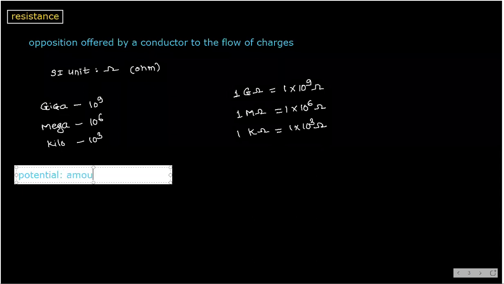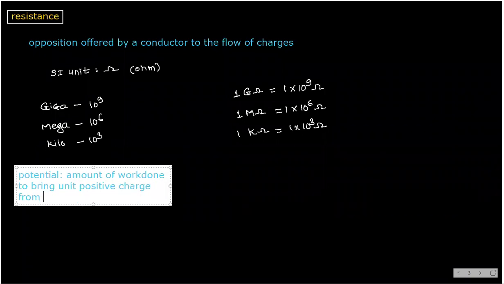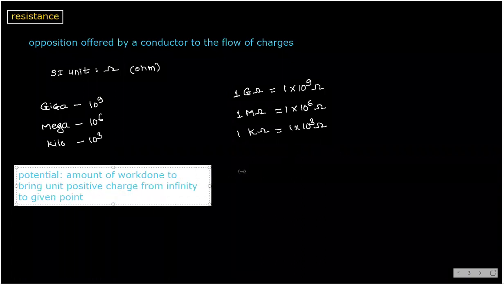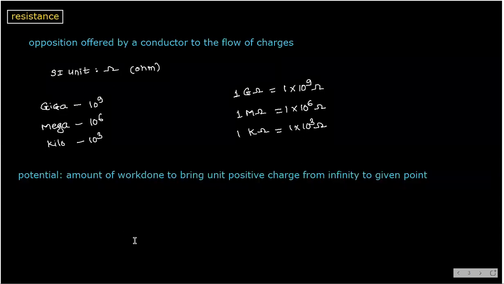The amount of work done in bringing the charges from infinity, unit positive charge, from infinity to a given point. Okay. So the potential definition: the amount of work done to bring unit positive charge from infinity to a given point.